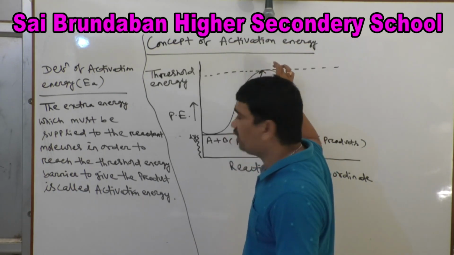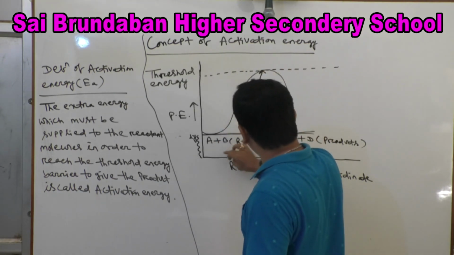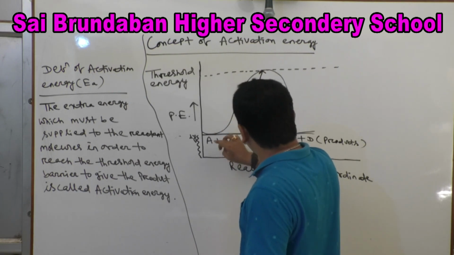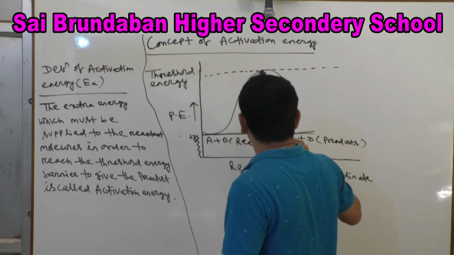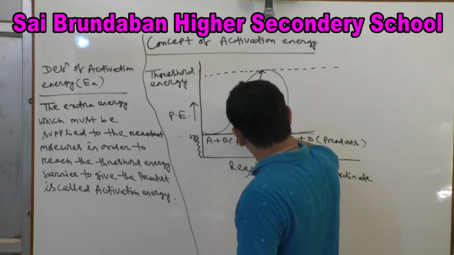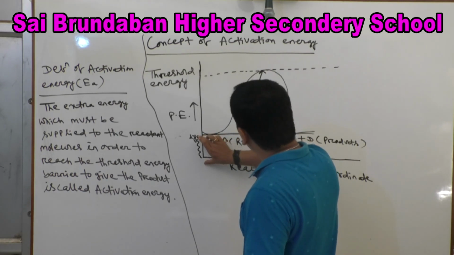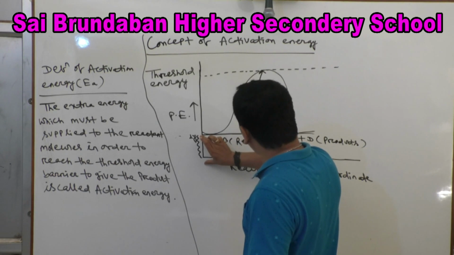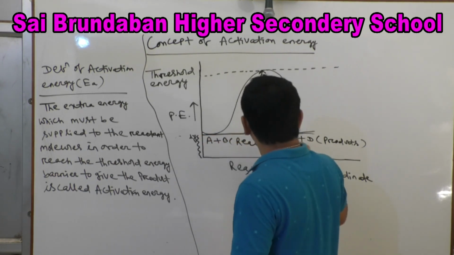What is threshold energy? Already we have discussed: it is the minimum amount of energy which must be supplied to the reactant molecule in order to get effective collision. So A and B possess this amount of energy originally, but that is not sufficient to give product.